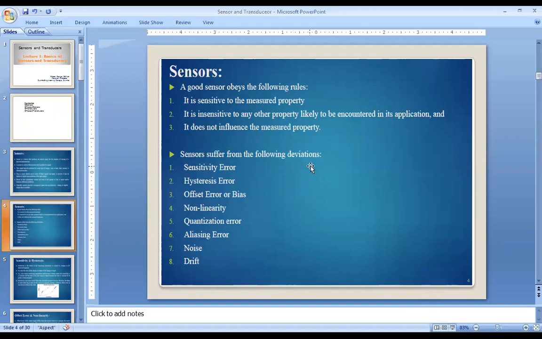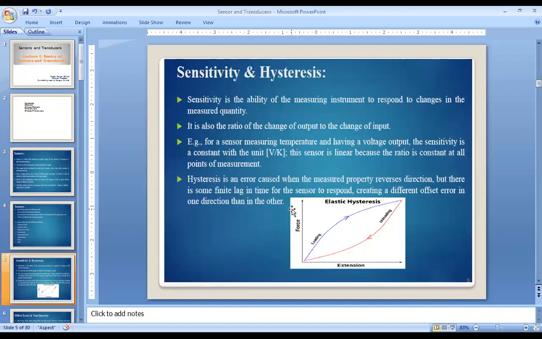So there is some deviation in the measurement using a sensor. That means errors are produced in the measurement by the sensor: sensitivity error, hysteresis error, offset error, nonlinearity, quantization error, aliasing error, noise, and drift. Okay. So first of all, I will discuss the different types of error produced in sensor measurement. The first is due to sensitivity and hysteresis.